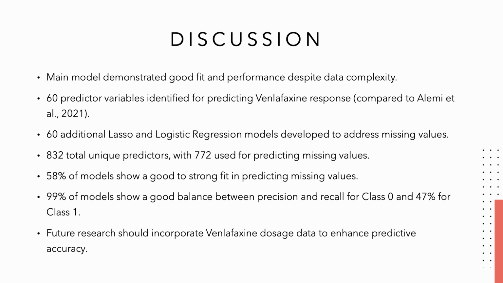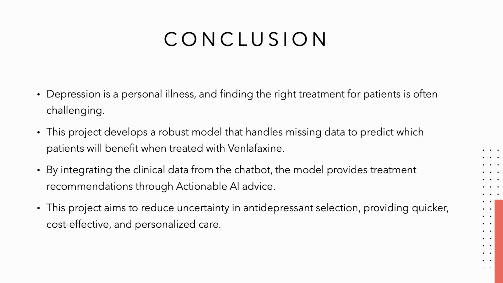58.3% of the models showed a strong to good fit in predicting missing values in predictors of venlafaxine. 99% of the models show good balance between precision and recall in class 0 predictions, and 47% show similar balance in class 1 predictions. Future research should incorporate venlafaxine dosage data to enhance predictive accuracy and further personalize treatment suggestions.